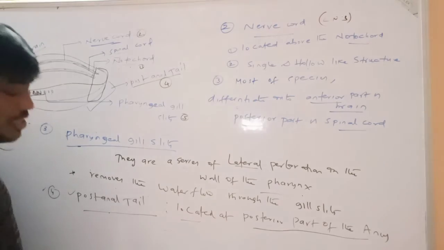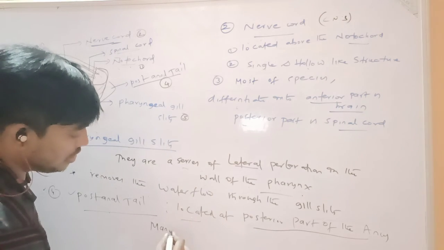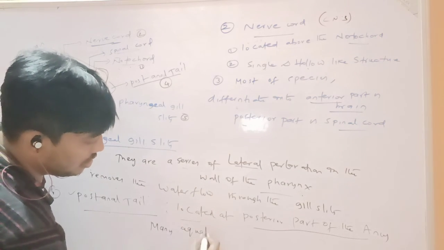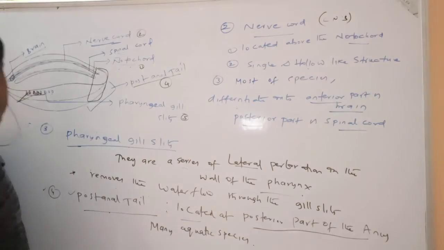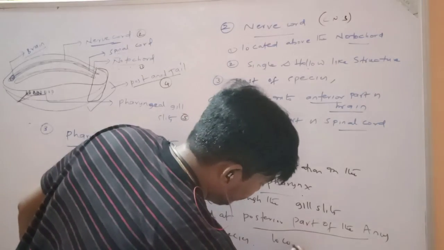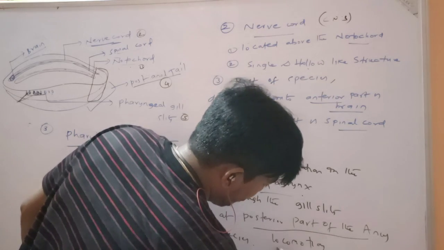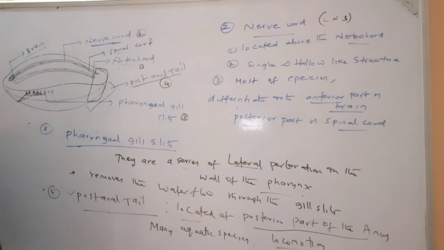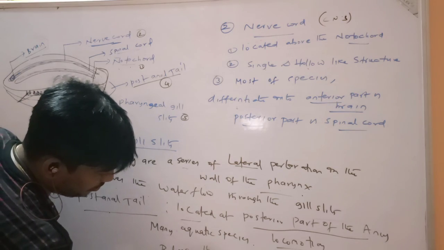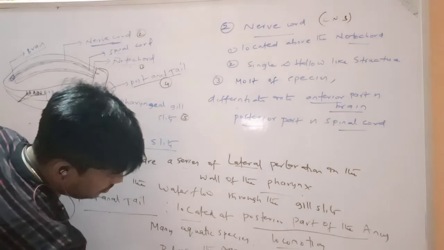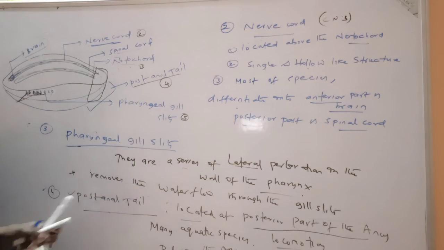In many aquatic species, it helps in locomotion. In terrestrial animals, it acts as a balance for the organism. These are the general characters of chordates.